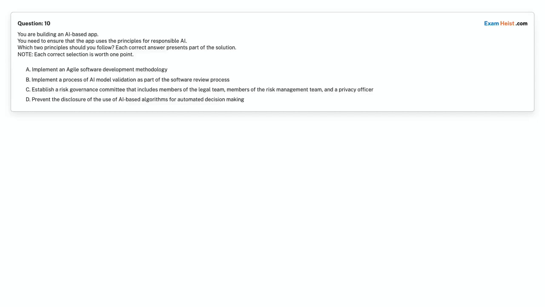Option A, implement an agile software development methodology. Option B, implement a process of AI model validation as part of the software review process. Option C, establish a risk governance committee that includes members of the legal team, members of the risk management team, and a privacy officer. Option D, prevent the disclosure of the use of AI-based algorithms for automated decision-making. Choose the correct answer.